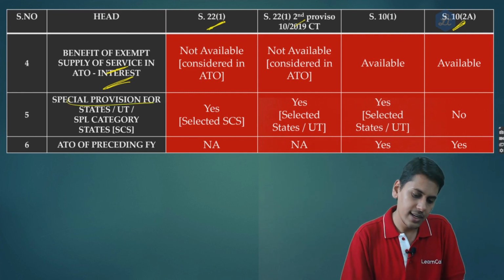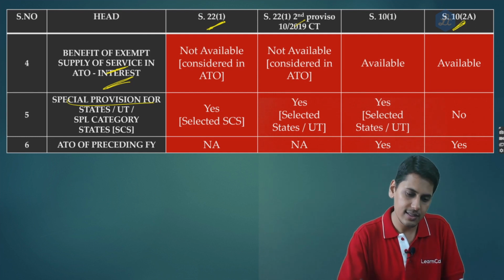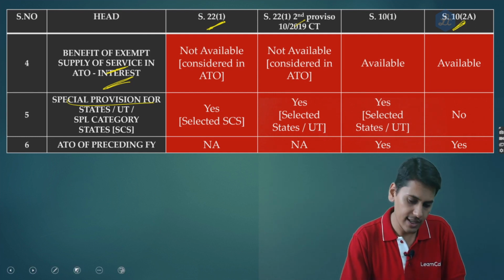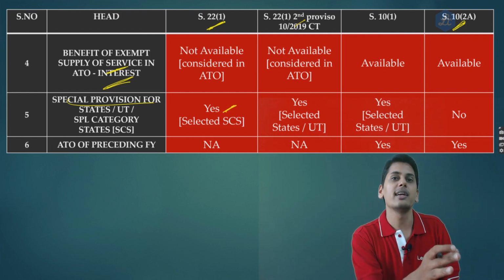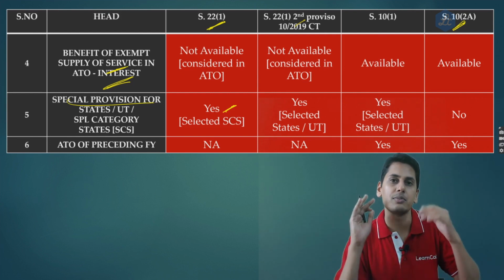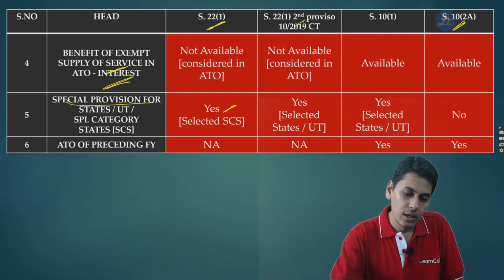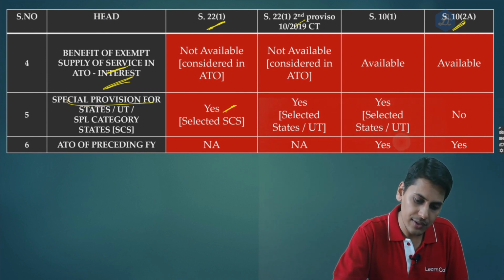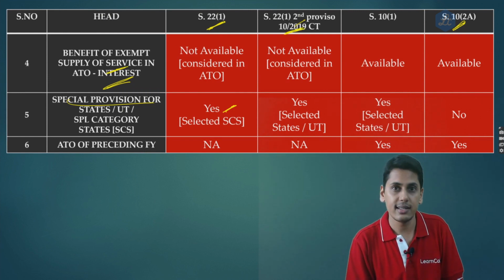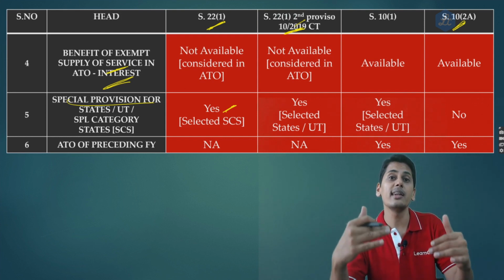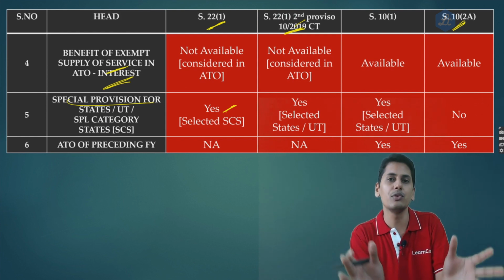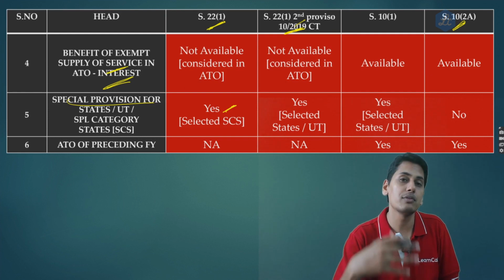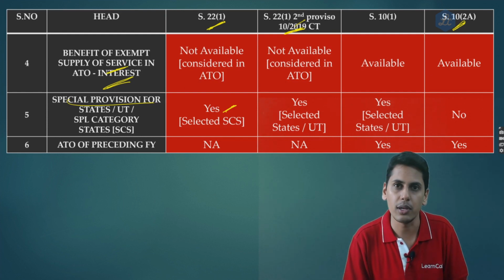Special provisions for states or union territories or special category states. In section 22 subsection 1, yes, there are two thresholds, 20 lakhs and 10 lakhs. So 10 lakhs is for those 4 special category states. 22 subsection 1 second proviso, yes, that 40 lakh rupees limit which we have seen, 10/2019 central tax, there it tells that if you are making any intra-state supplies within these few selected states, the benefit of this threshold of 40 lakhs is not going to be available.